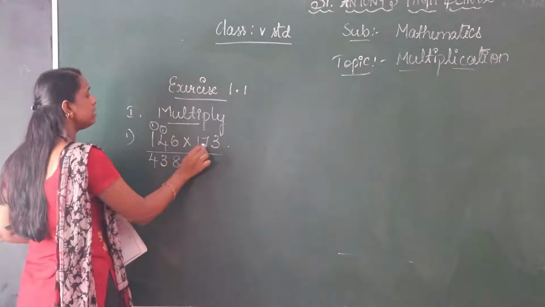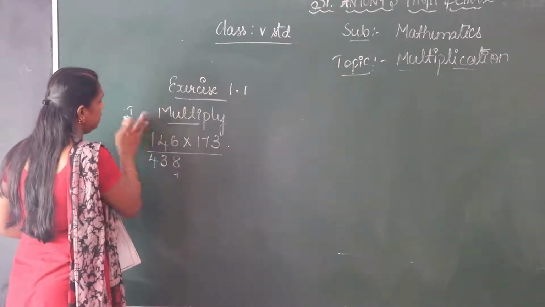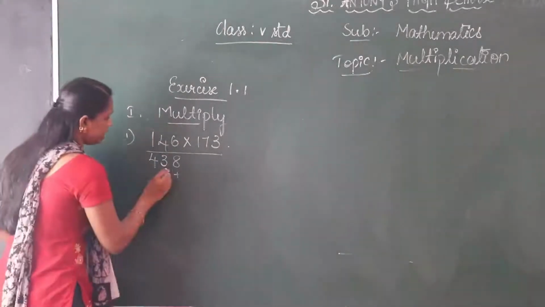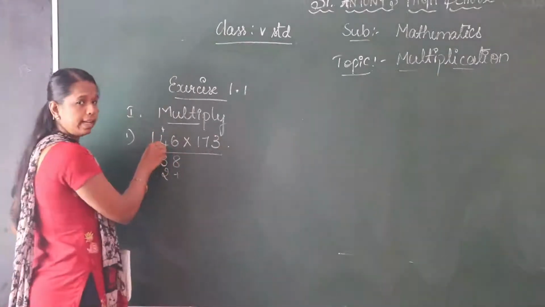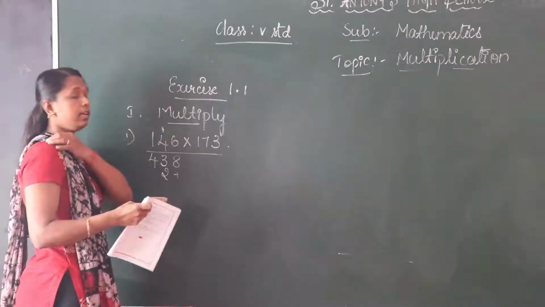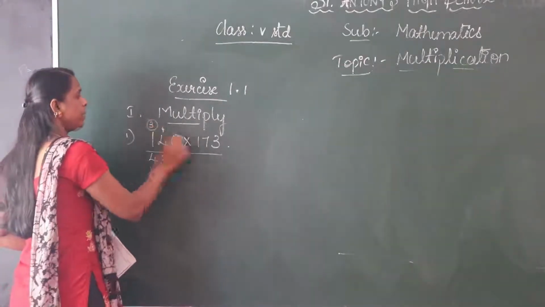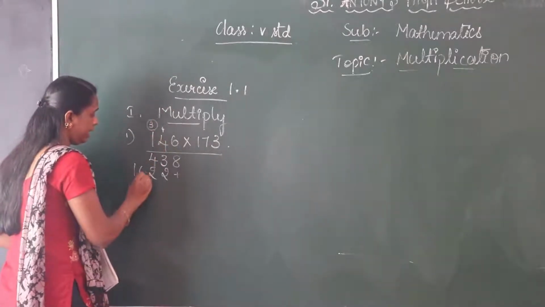7 6s are 42, write down 2 here, 4 carry. 7 4s are 28, 28 plus 4, 32. Again write down 2 here, 3 carry. 7 1s are 7, 7 plus 3, 10.